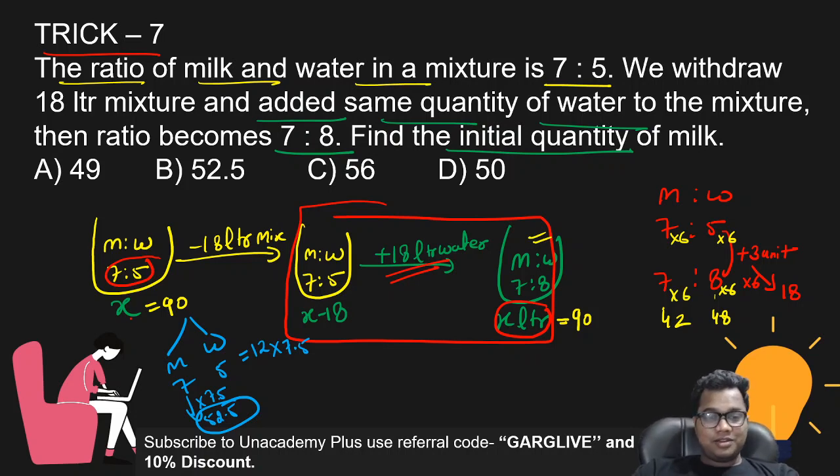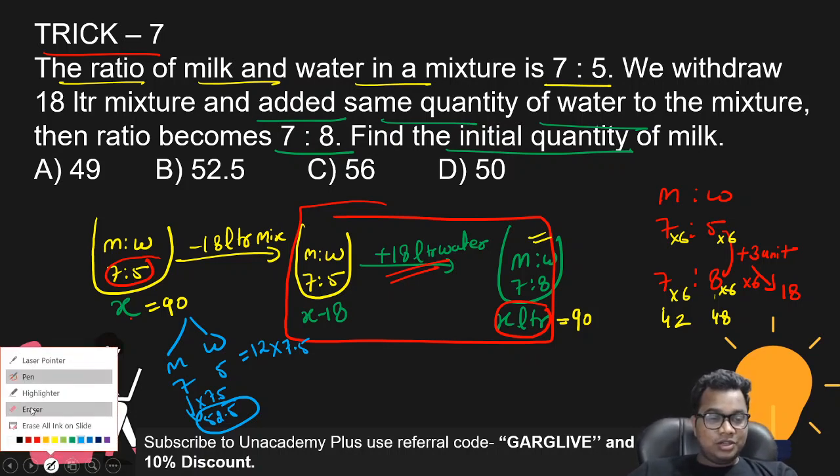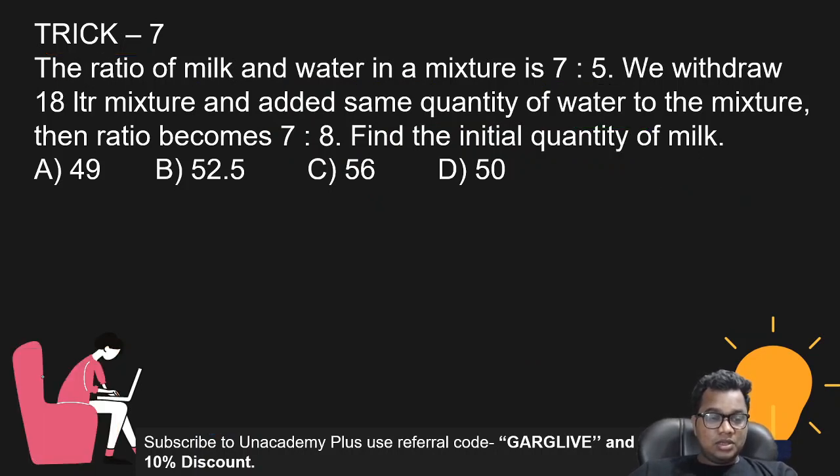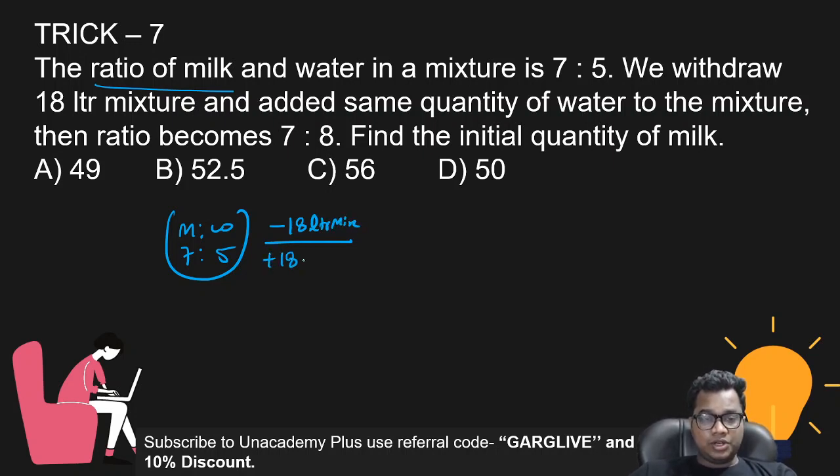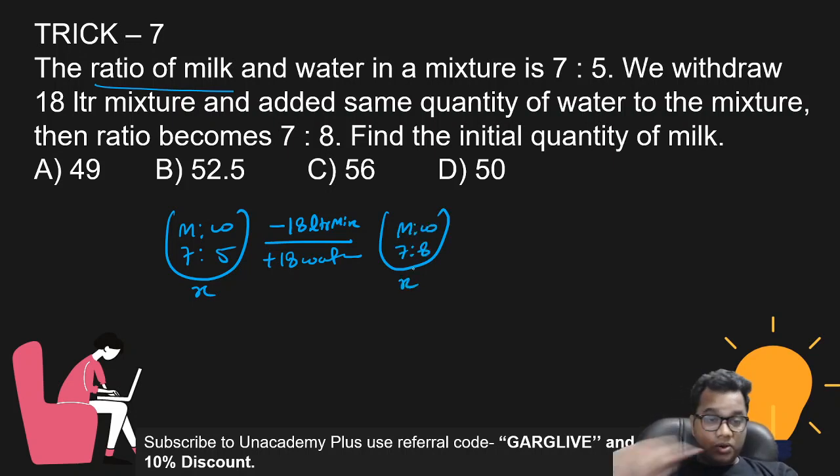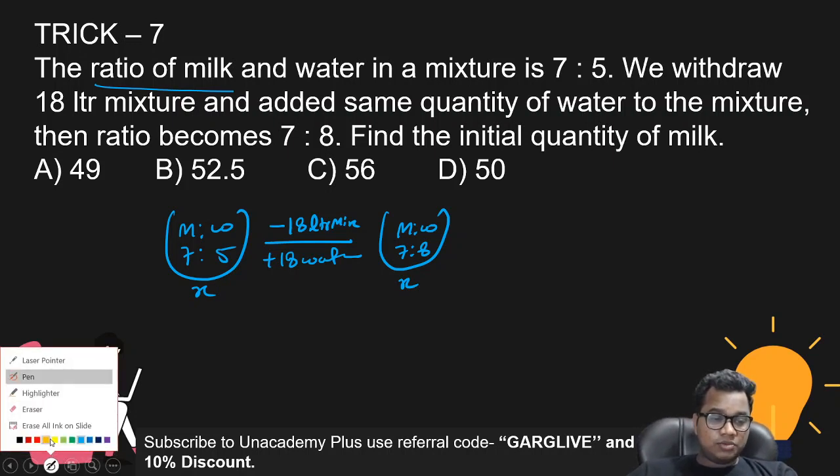Now one more trick. If you want to solve this question in a few seconds, here is one more method. I know the ratio of milk and water in the starting is 7:5. Now I have taken out 18 liter mixture and added the same quantity of water. So if the mixture is x liter, in the end it again becomes x liter. With the help of this, I can solve this question very easily.